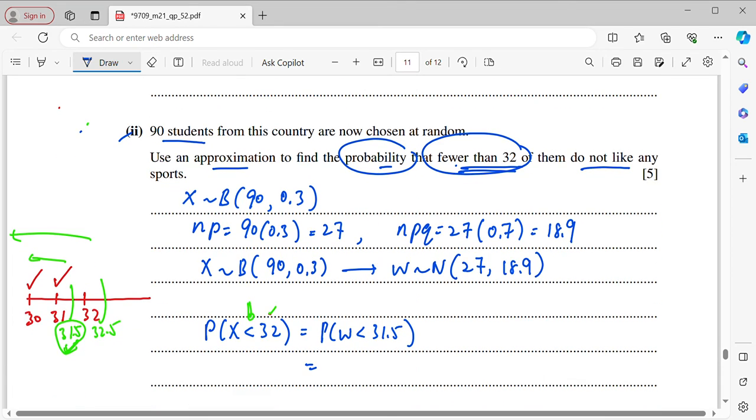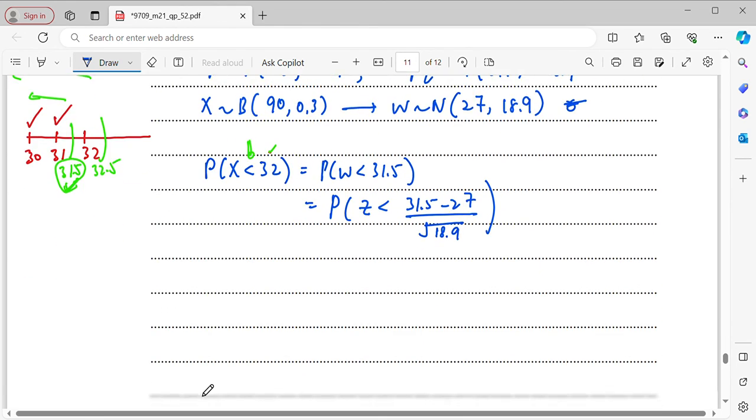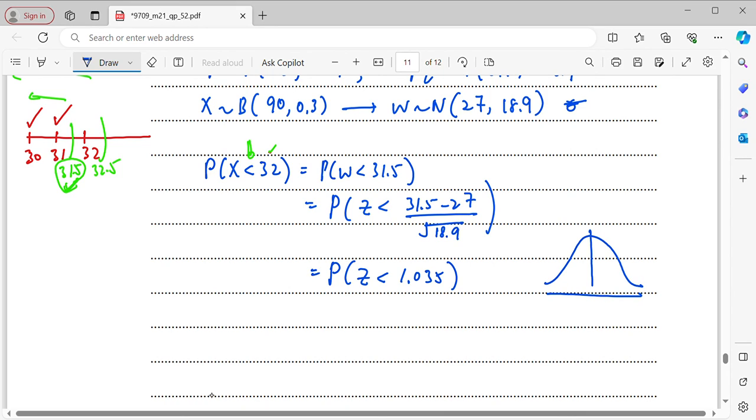Then now we standardize it by referring to this normal distribution. So it will be P(Z < (31.5 minus 27) over the square root of 18.9). Then you will be getting P(Z < 1.035). Right after this, we sketch a graph.